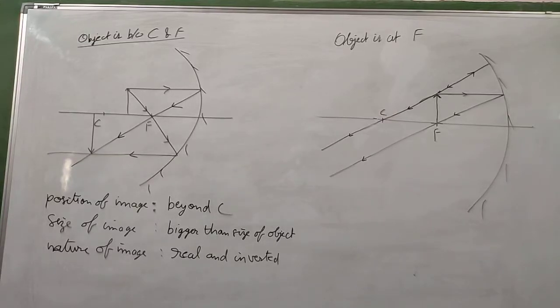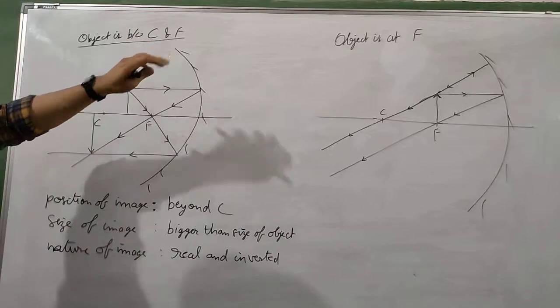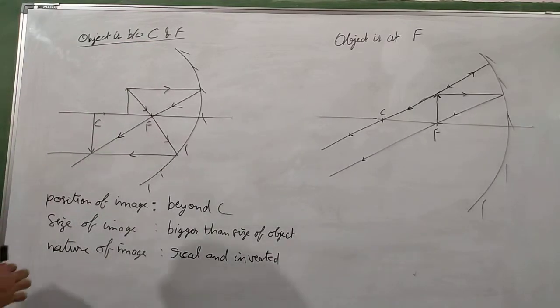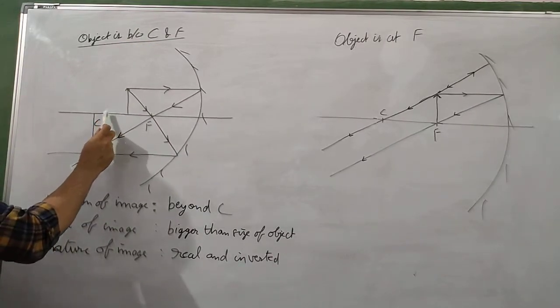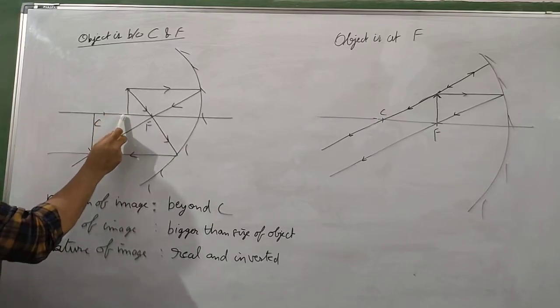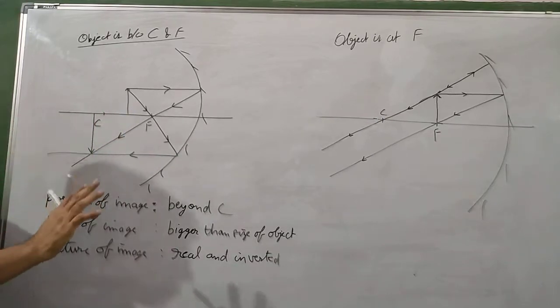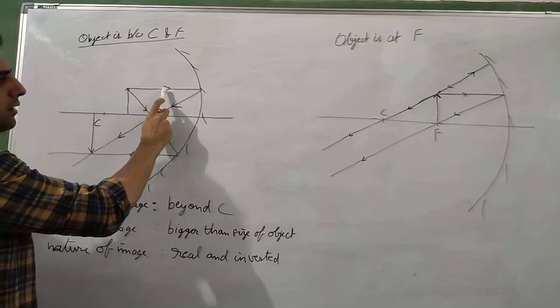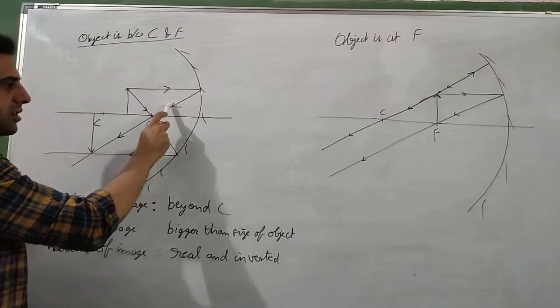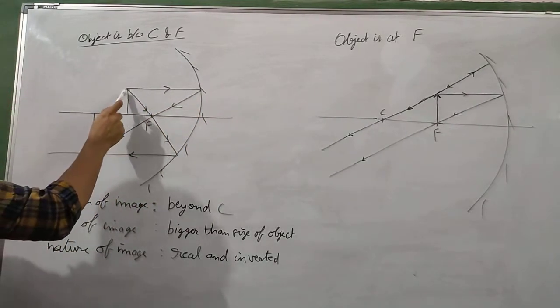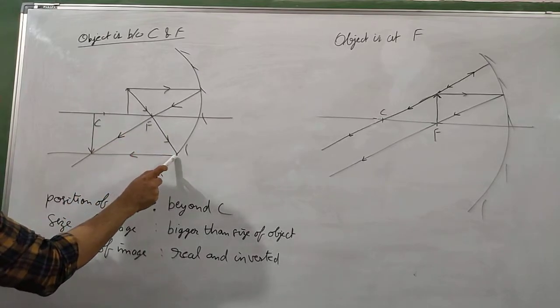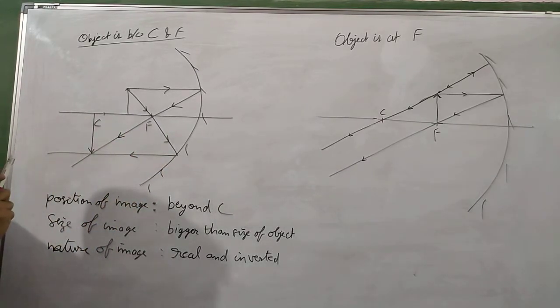Now let us talk about the next condition for the formation of image from the reflection of concave mirror. Then the object is between center of curvature and focus. Now here the object is between center of curvature and focus. This is our object. Now we are taking the same two rays. One is going parallel to principal axis and after reflection it is passing through focus. Other is passing through focus and after reflection it is going parallel to the principal axis.